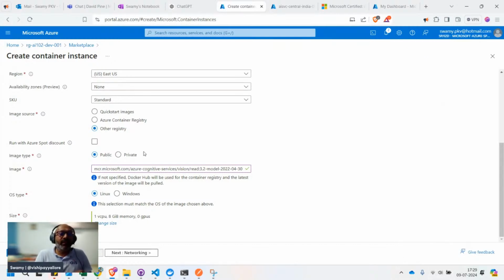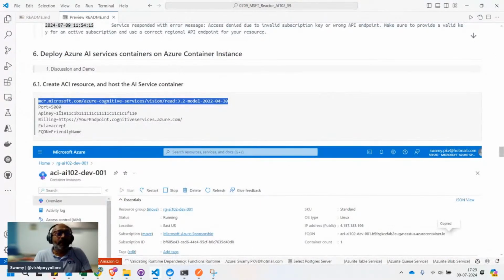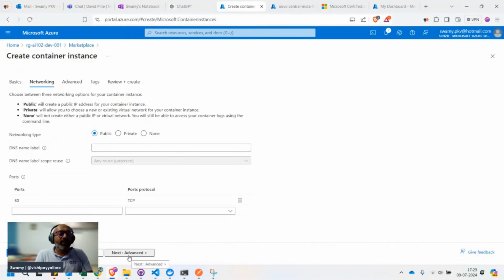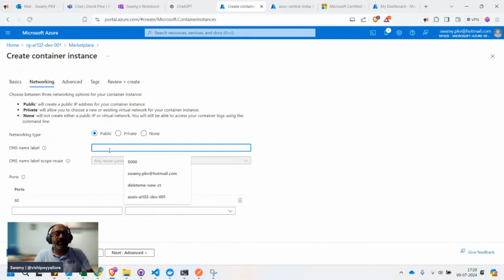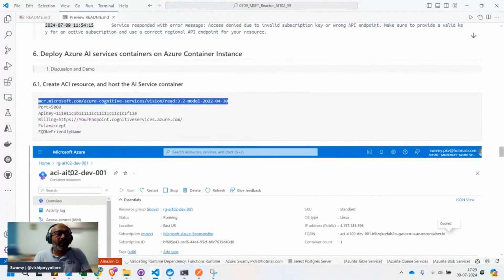So the first screen, we just need this one. Remember that the Docker port is 5000. External port could be anything, but the Docker port should be 5000. So next we go to the networking, and here the DNS label name, and what have I given?